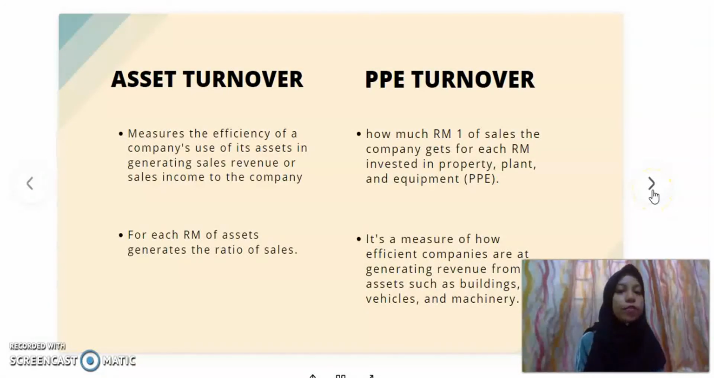Asset turnover and PPE turnover. Asset turnover measures the efficiency of the company's use of its assets in generating sales or revenue. For each RM 1 of asset, it shows the ratio of sales generated. Same with PPE turnover, it shows how much RM 1 of sales the company gets for each RM 1 invested in PPE. It is a measure of how efficiently companies generate revenue from fixed assets, such as buildings, vehicles or machinery.